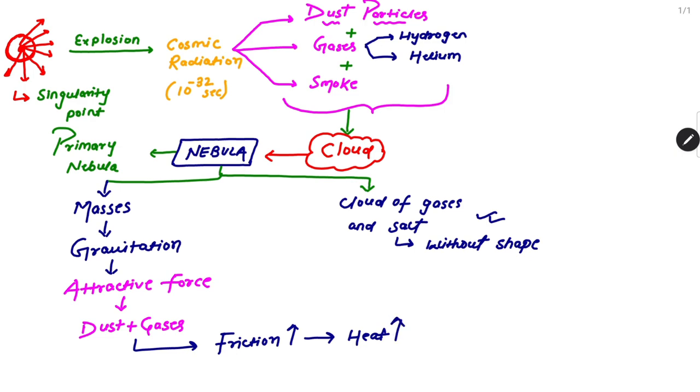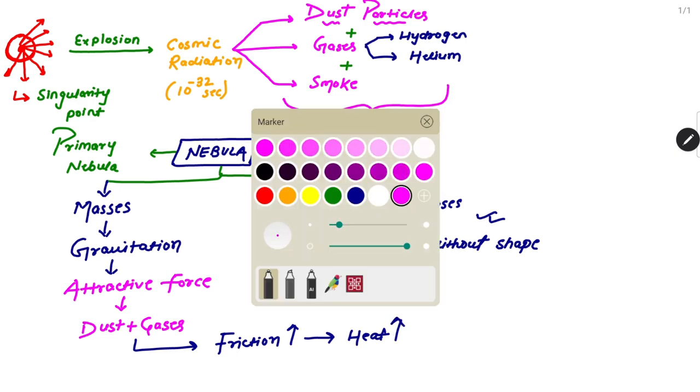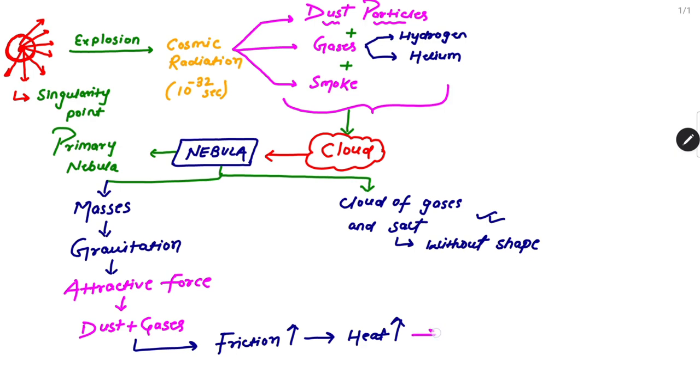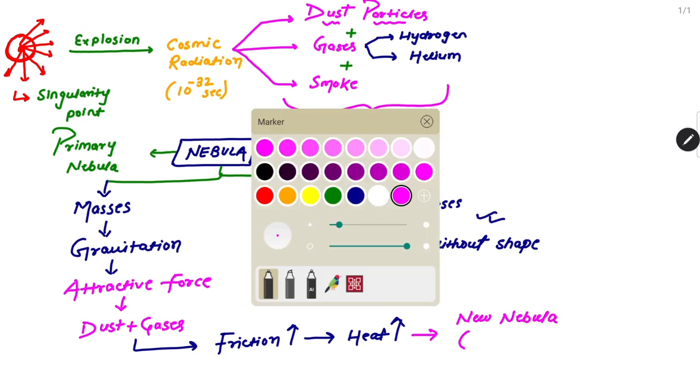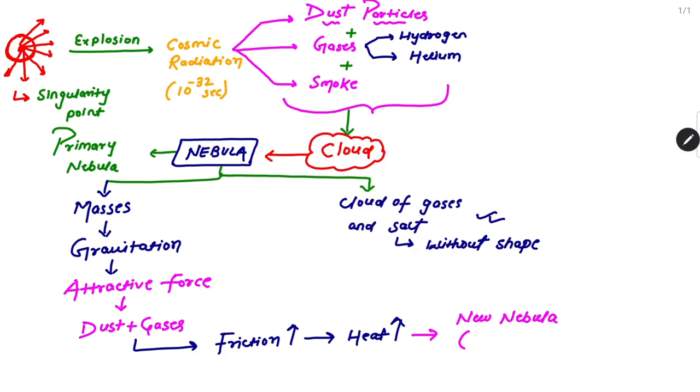If there is friction, there will be a presence of heat, and if there is heat, it means there is a new nebula that has heat. You can say hot nebula, right? We can say there is a formation of a new nebula, but that new nebula has heat, meaning hot in nature.